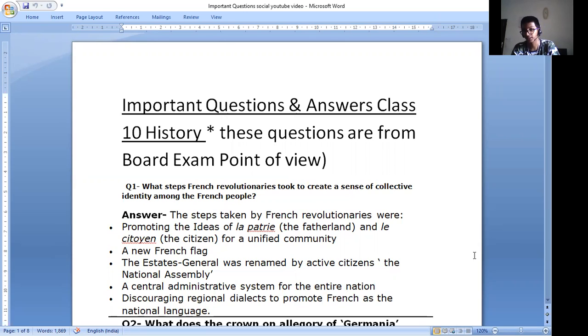The Estates General was renamed by active citizens the National Assembly. A central administrative system was put in place for an entire nation, discouraging regional dialects to promote French as the national language.